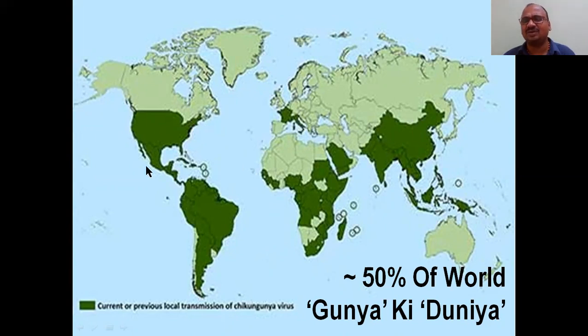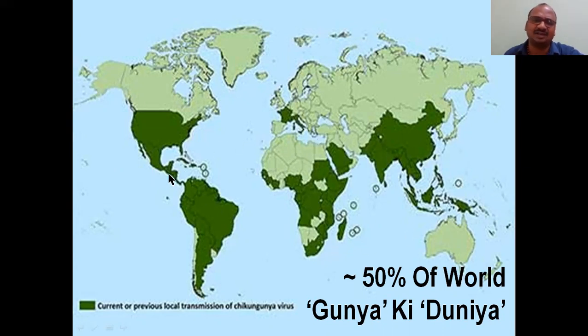This map also looks the same as that of malaria, because the area below this line is related to mosquitoes. All mosquito-carrying diseases are there: if you draw a line like this, nearly half of the world below that line is affected because of the sun.